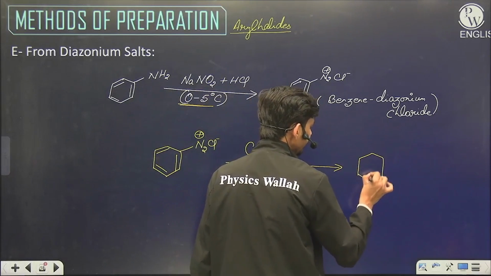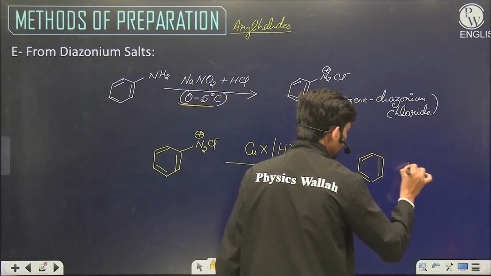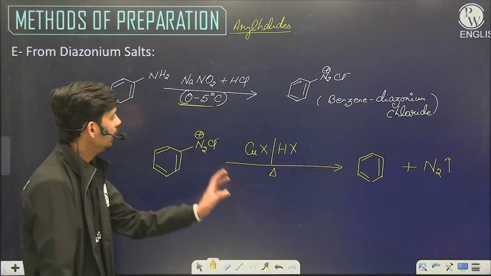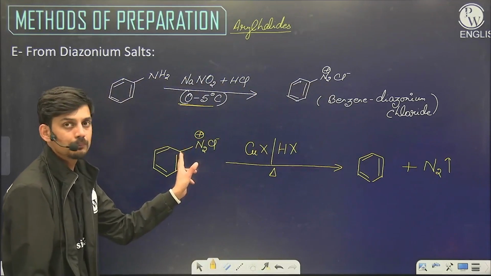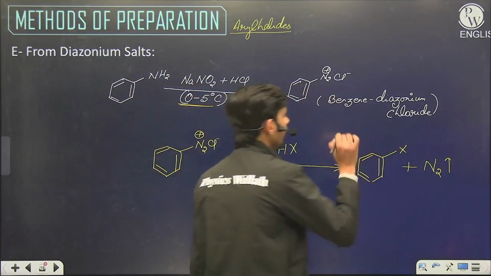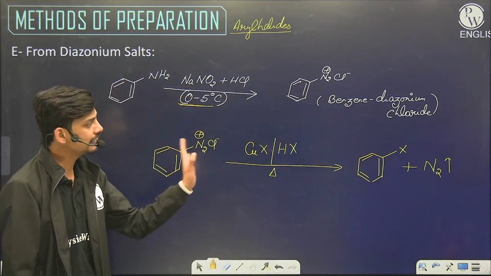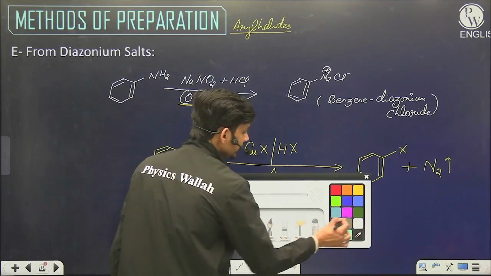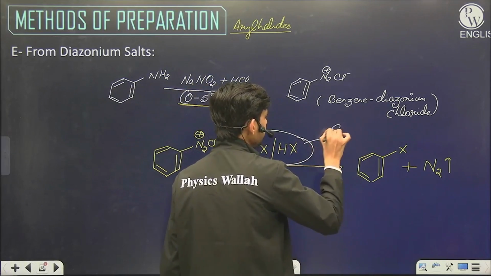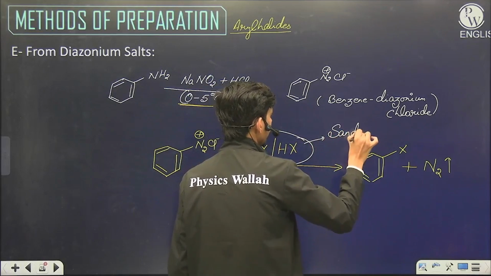On heating, this N2 is removed as nitrogen gas, and the positive charge comes on the benzene ring, and that positive charge attracts the X minus ion. This specific reaction is called the Sandmeyer reaction.